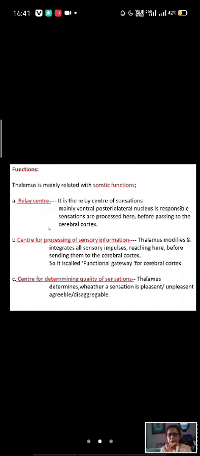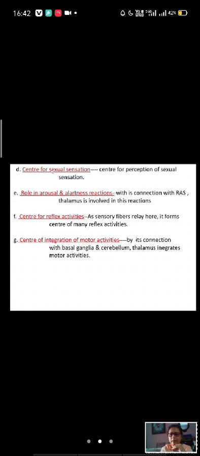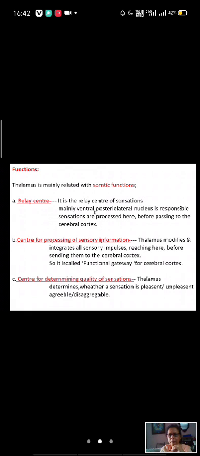This functions as a relay center. Already you know this. What is the meaning of this relay center? All the sensory tracts, not all, the majority of the sensory tracts, before going to the cerebral cortex, they relay or end in the thalamus. From here, the third order neuron comes and then goes to the cerebral cortex. So they act as the relay center of the sensory sensations, and the sensations are processed here.